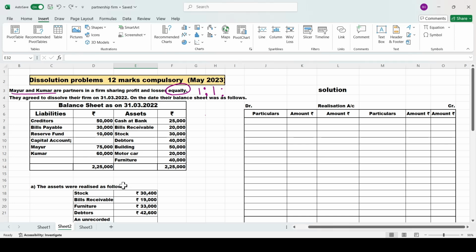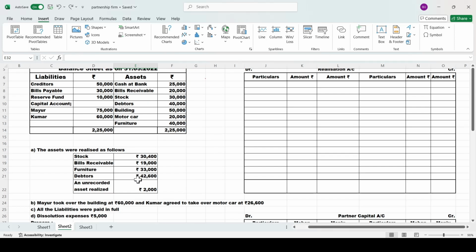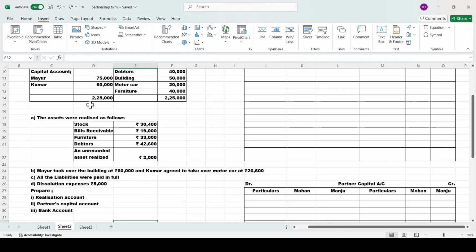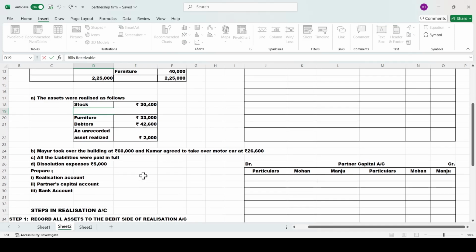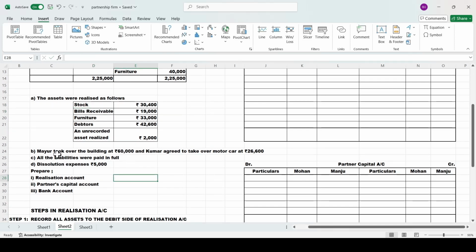Now they have given the balance sheet, a few assets and a few liabilities are mentioned, and they have also given some information regarding how much the assets were sold for, like the price of the stock, bills receivable, furniture, debtors and all. Apart from that, they have given the information that Mayur took over the buildings. Who is taking over the buildings? Mayur. For how much price? For 60,000. And Kumar is also taking something: Kumar took over the motor car at rupees 26,600.